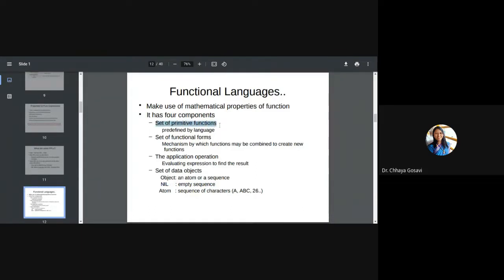Second, the set of primitive functions. Primitive functions are provided by the language, predefined functions. Then the set of functional forms. As you know, in functional programming, everything is a function, so functions can be combined to create new functions. What are the methods to combine these functions to create a new function? These are called functional forms, and every language has its own set of functional forms. And finally the application operation: the different ways to evaluate an expression to find the result. So we'll start one by one.